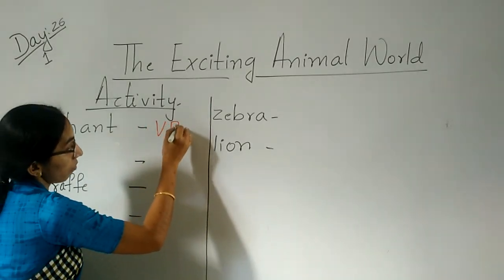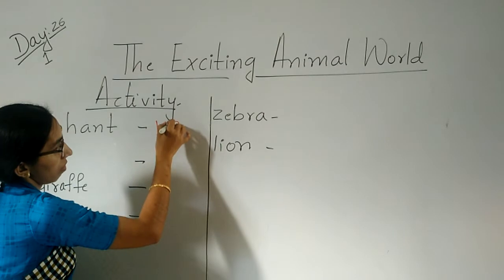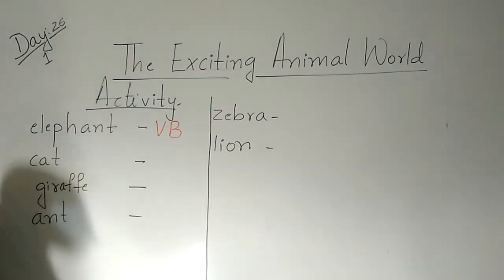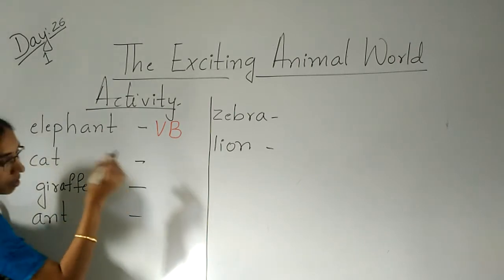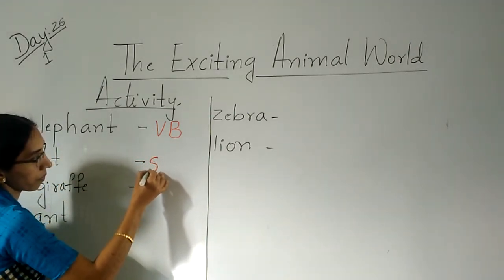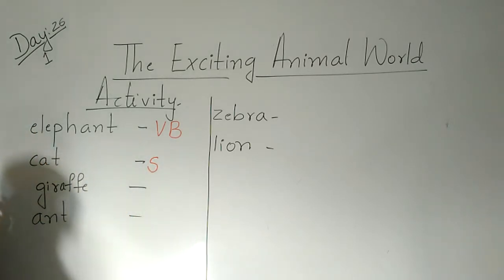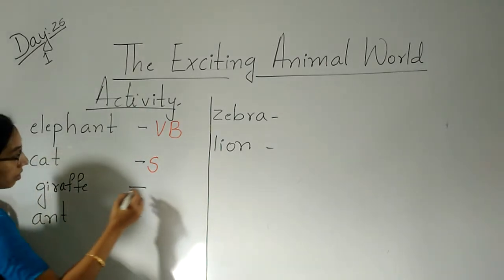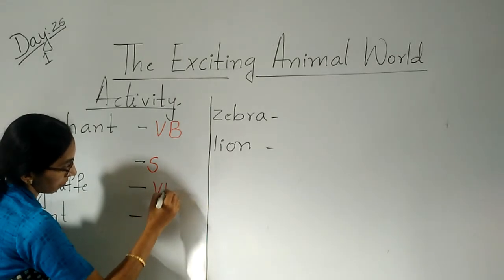So I will write here B B. B B means what? Very big. Cat. Cat is small. Yeah, children. So I will write here. Giraffe. Giraffe is too tall. Then we'll write very big.